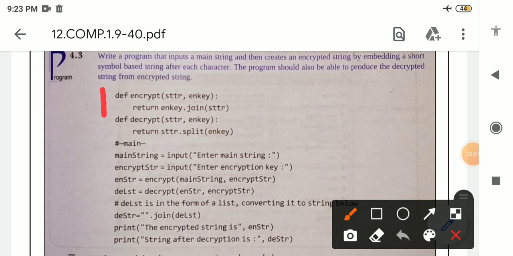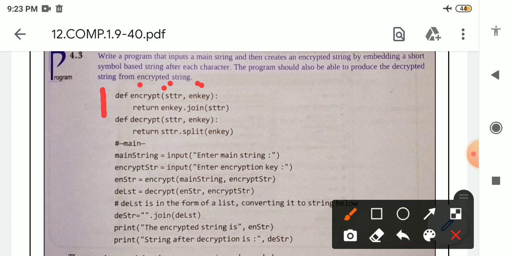First see this one, the first function def. The name of the function is encrypt. This function contains two arguments, first is str, which is the string, comma en key, which will contain the symbol. This is the string and this is the symbol. This is the encrypt function.